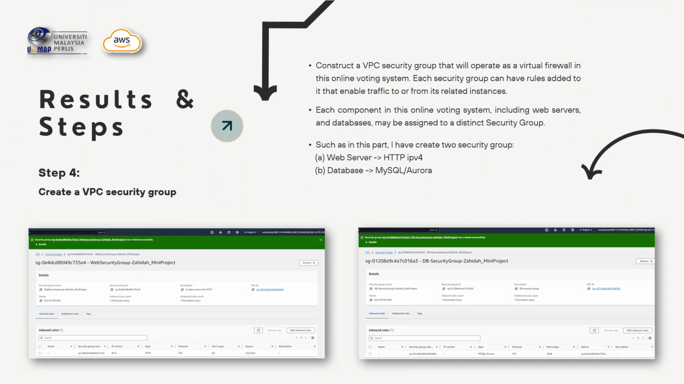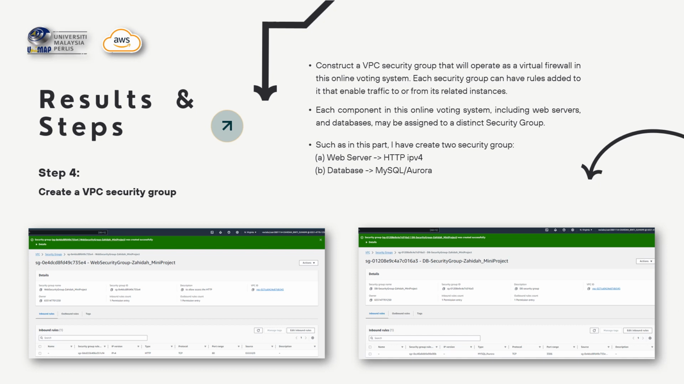Alright, in this next step, in this mini project, I have created a VPC security group. In this part, I construct a VPC security group that will operate as a virtual firewall in this online voting system. Each security group can have rules added to it that enable traffic to or from its related instance.